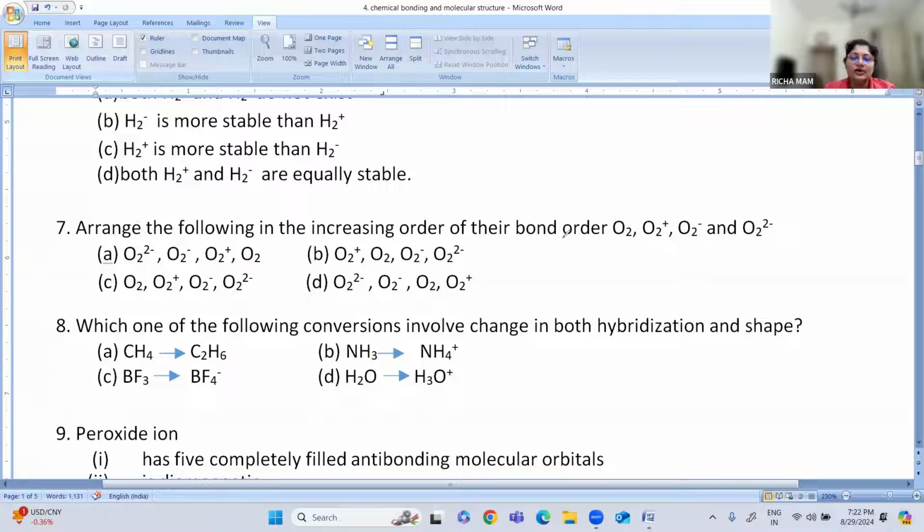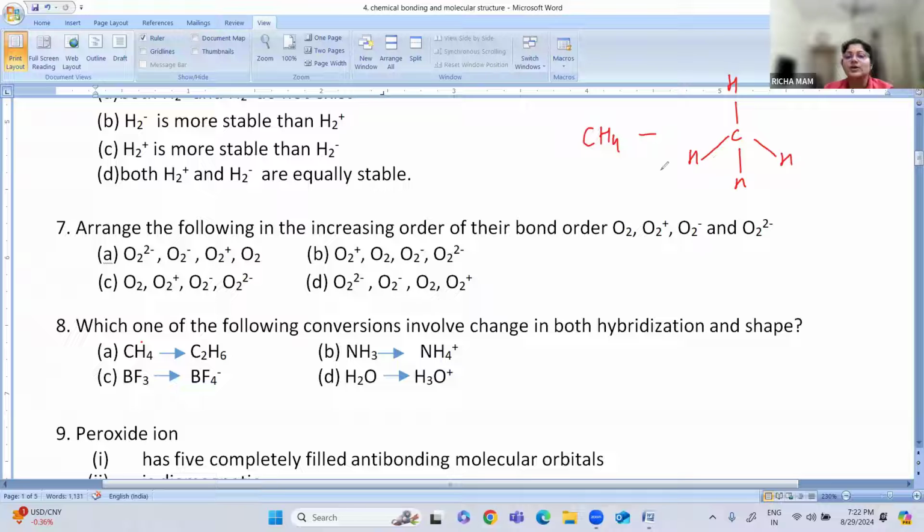Now, methane. When you see the shape of methane, it is a tetrahedral shape, and it is sp3 hybridized.